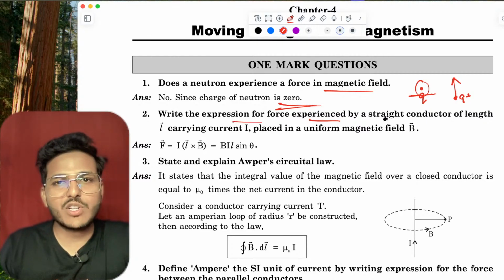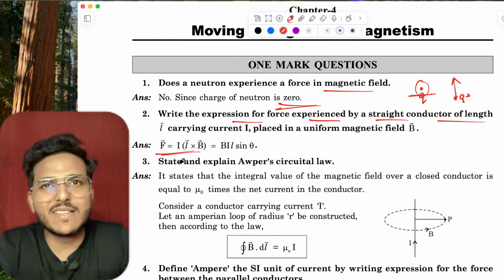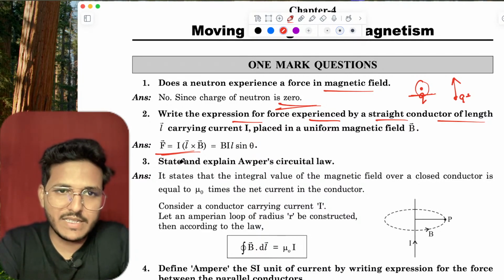Write the expression for the force experienced by a straight current carrying conductor, that is F equals BIL sin theta, F equals BIL sin theta, or I L cross B.